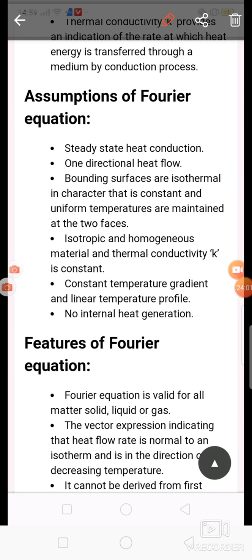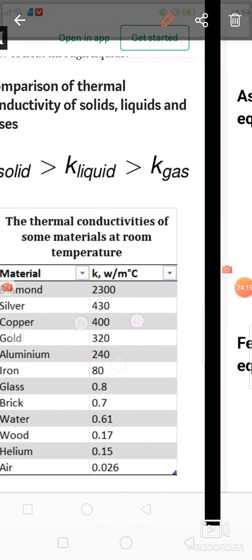What are the assumptions for Fourier's equation? That is steady state heat transfer, one directional heat flow, uniform temperatures maintained at the two faces, thermal conductivity is constant, constant temperature gradient, linear temperature profile, then no internal heat generation. So these are the assumptions related to the Fourier equation.